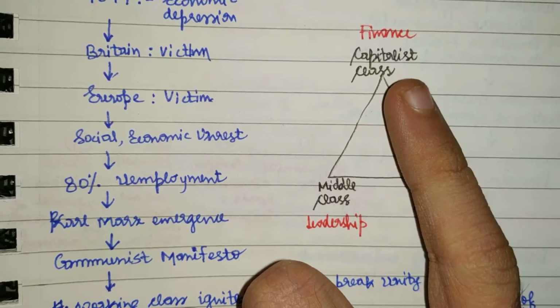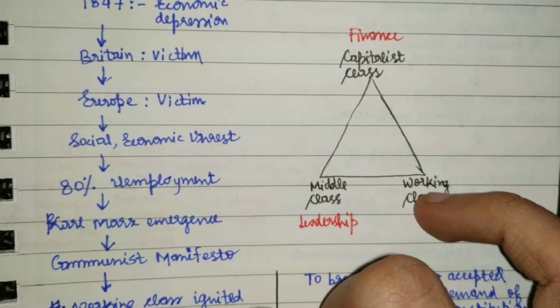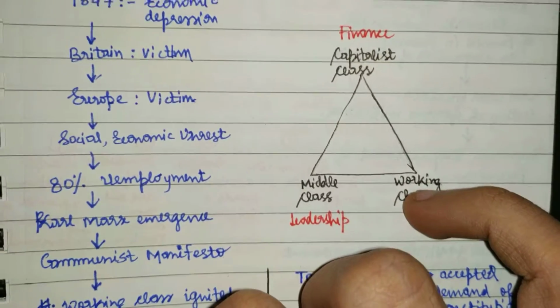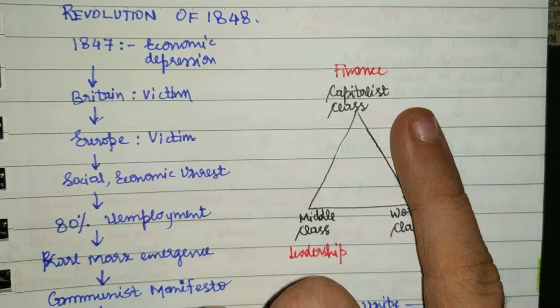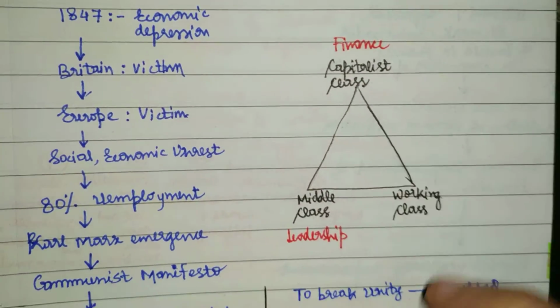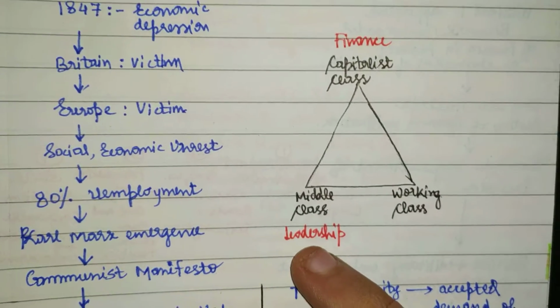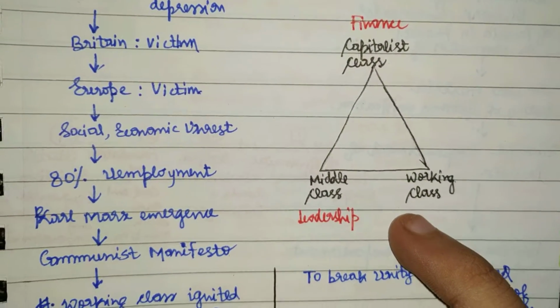So if you see, there are actually three classes in any society. The first is the capitalist class, the second is the middle class, and the third is the working class. Okay? In distress and in revolution, the capitalist class provides the finance, right? Financial support. The middle class provides the leadership, and the working class provides the force. Okay?